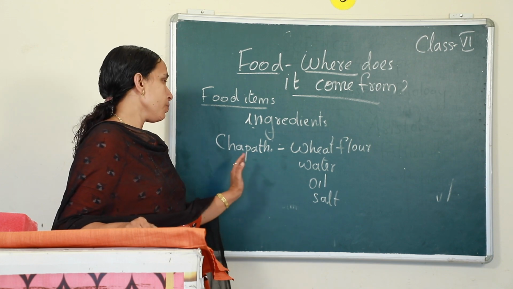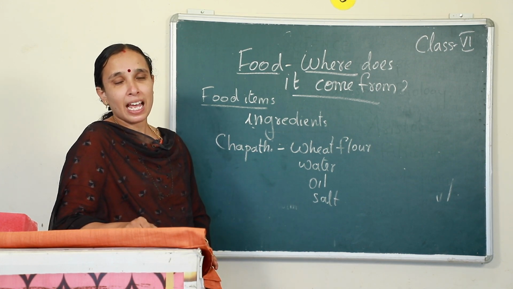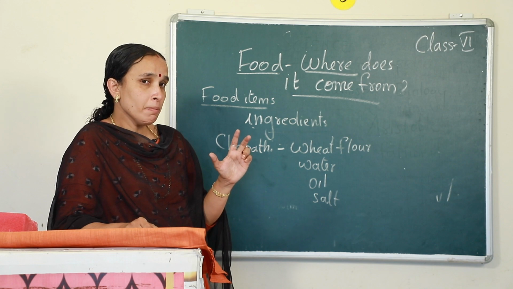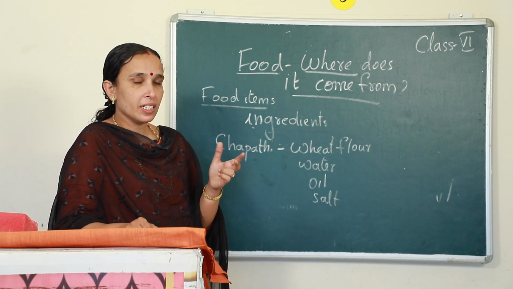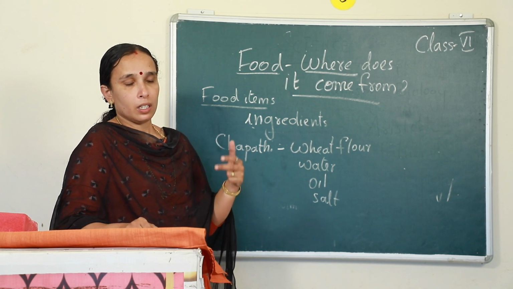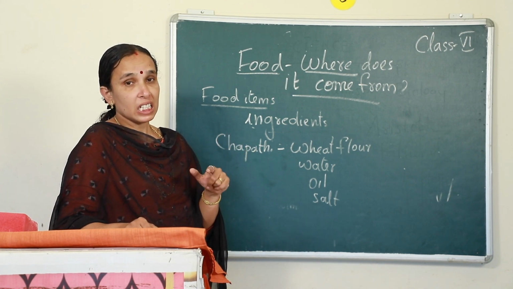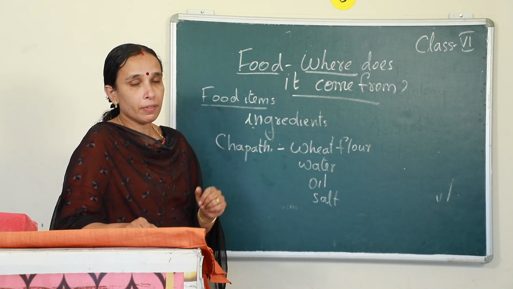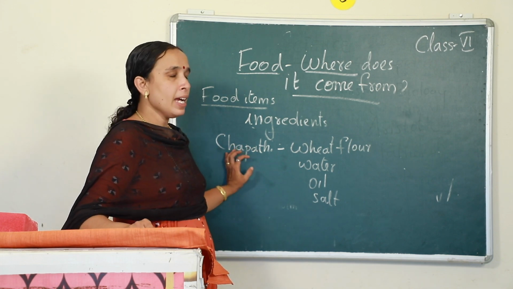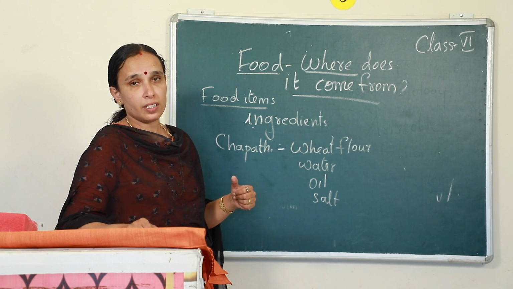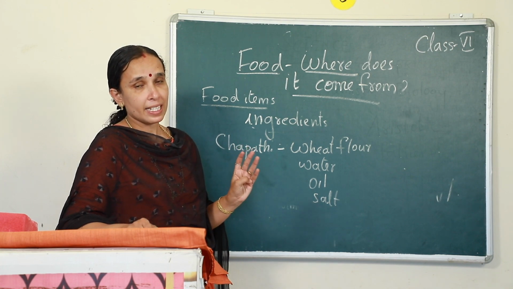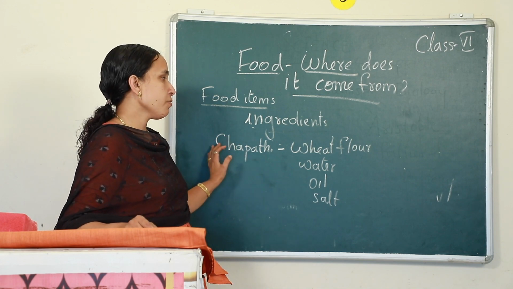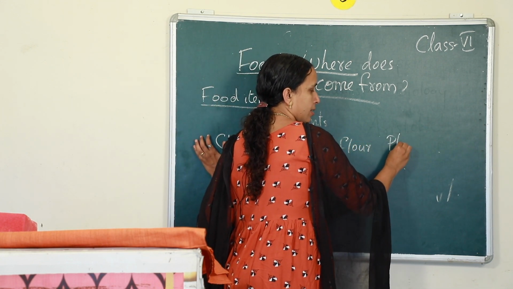So, what did you understand? We get the ingredients either from plants or from nature or from animals. You eat ghee, butter, curd. All these you get from milk, and milk you get from animals. So, all the food that we consume every day comes from plants and animals. They are the source of our food, isn't it? The sources of food are plants and animals.